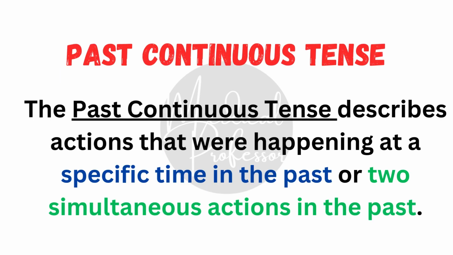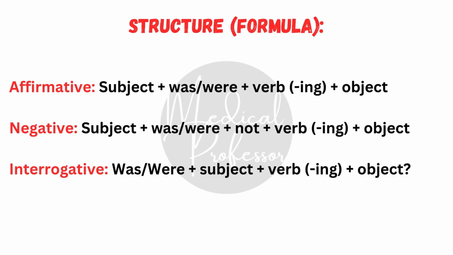Section 2, past continuous tense. The past continuous tense describes actions that were happening at a specific time in the past, or two actions happening at the same time. Structure of past continuous tense. Here's how we can form it.